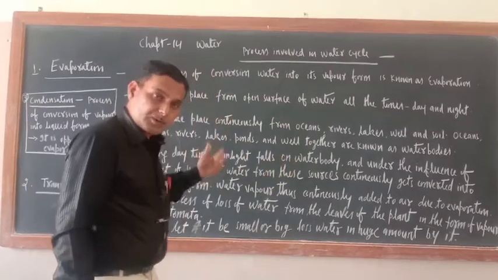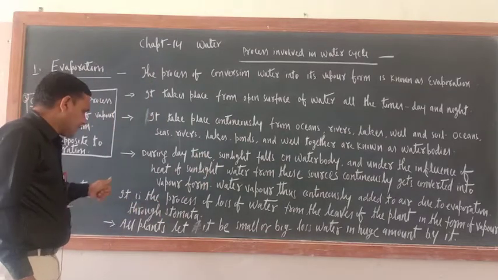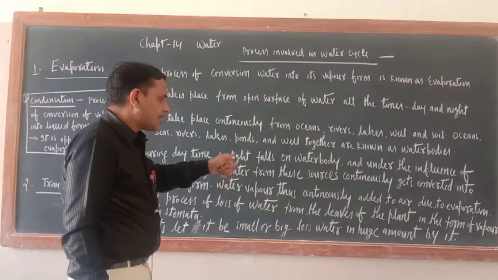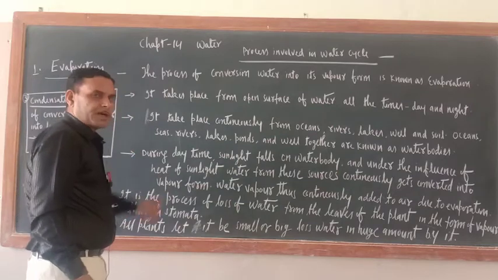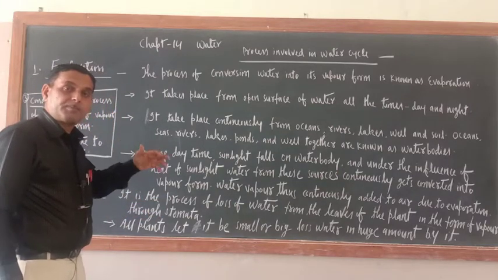This process is known as transpiration. So what is transpiration? It is the process of loss of water from the leaves of the plant in the form of vapor through stomata. So transpiration is also adding water vapor to our air.